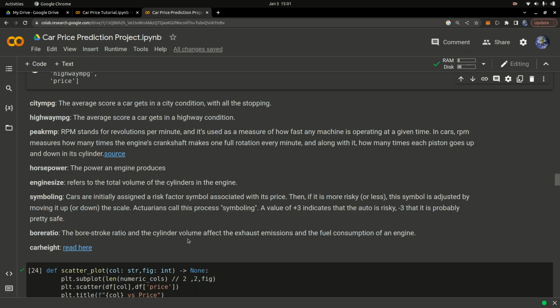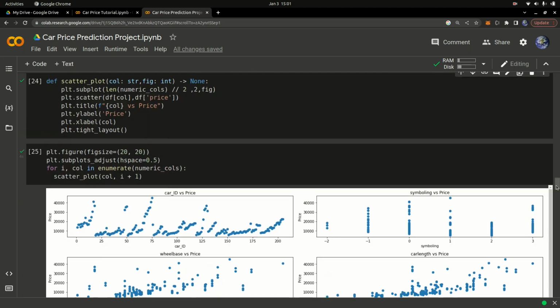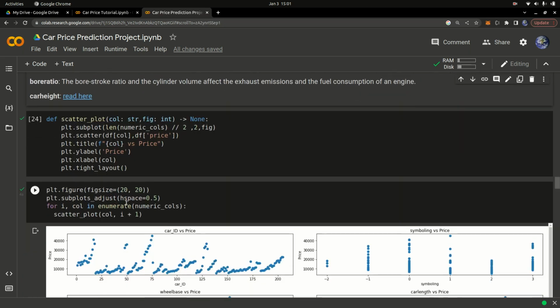I'm not going to explain all of this. These are just car information. As a data scientist, you need to understand this information to be able to come up with effective models. I just did some research about all that, and again, you can find it in the link in the description to this notebook.